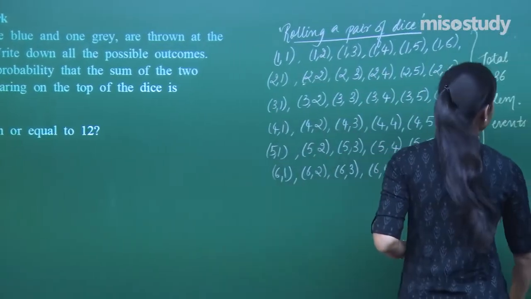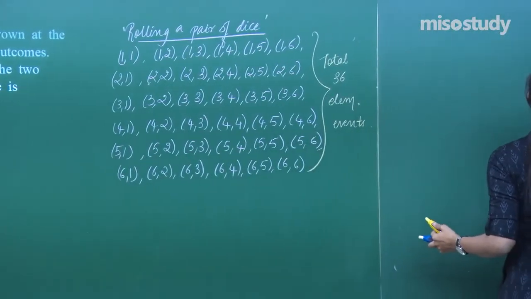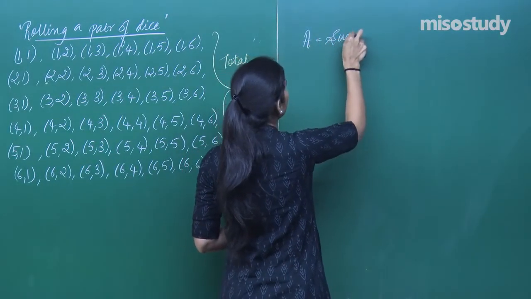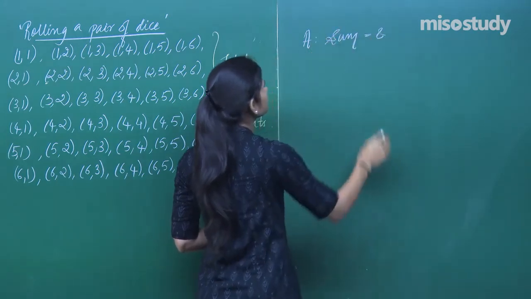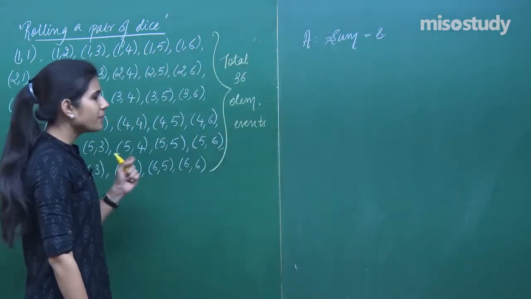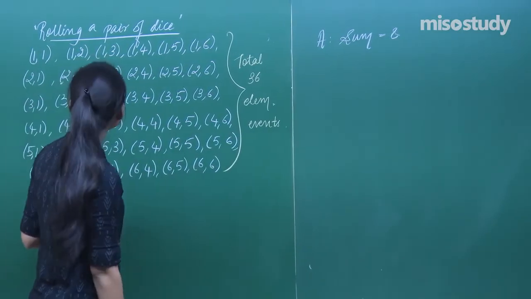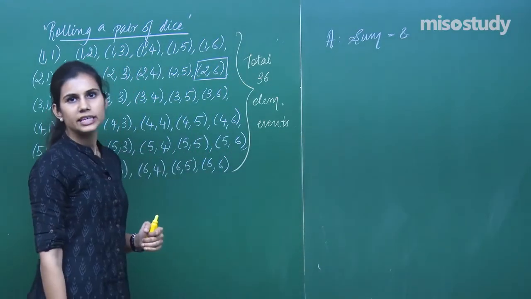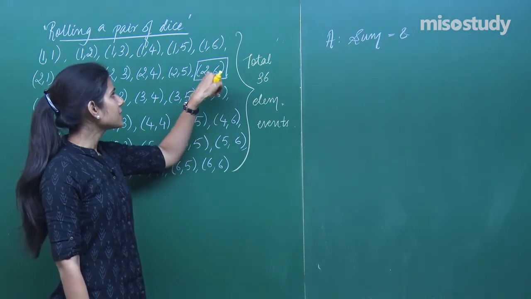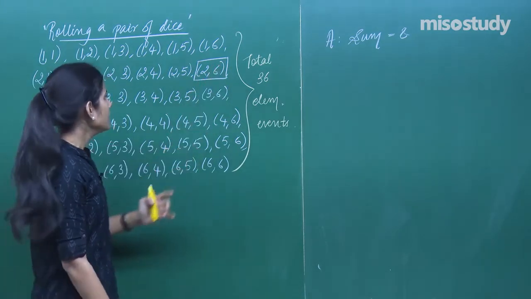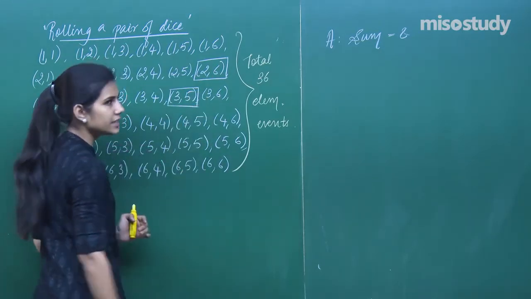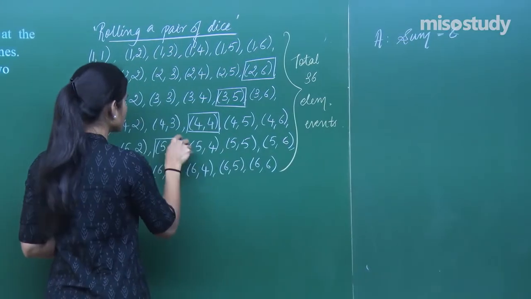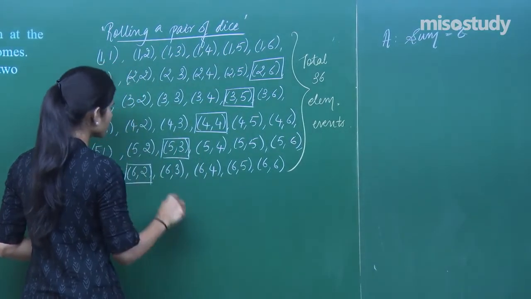Out of these 36 possible outcomes, which are the outcomes which are in favor of event A, that the sum is 8? That the sum is 8. How many are in favor of it? Now clearly, this is one outcome which is in favor of event A, because if this comes as the outcome, then the sum of the two numbers on the two dice is 8. Moreover, this is also in favor of event A. 3 plus 5 is 8. This outcome is also in favor of event A. This outcome is also in favor of event A, and this outcome is also in favor of event A.